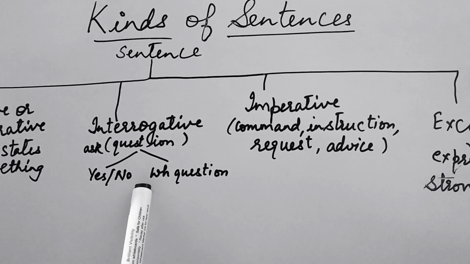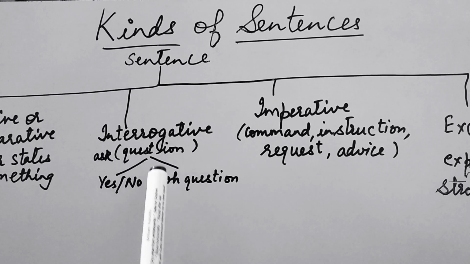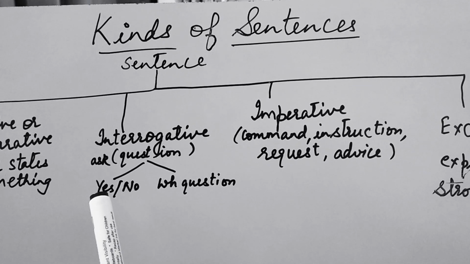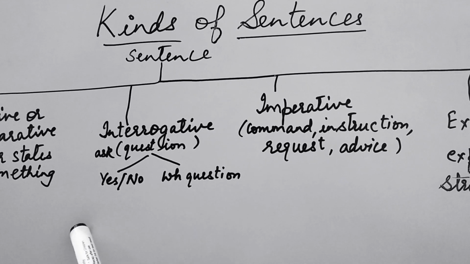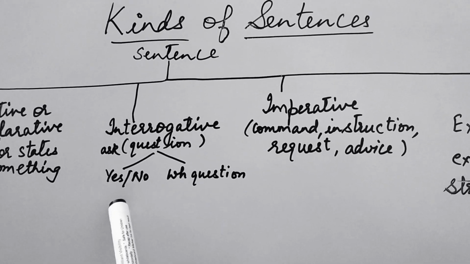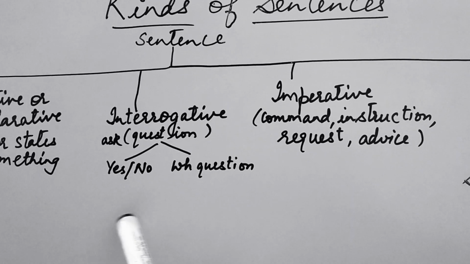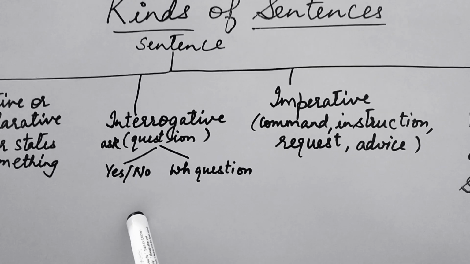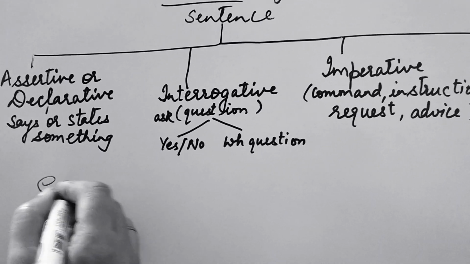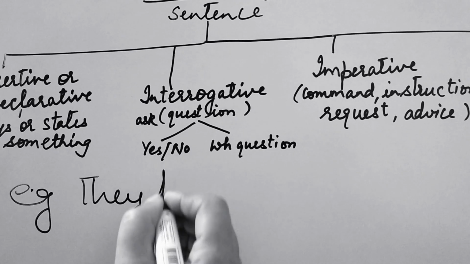Now I would like you to understand two things. Remember about interrogative sentences. In an interrogative sentence, we put the auxiliary verb before the subject. For example, they have gone away, this statement. So if we convert it into an interrogative, I am writing the example here, you can see the example. They have